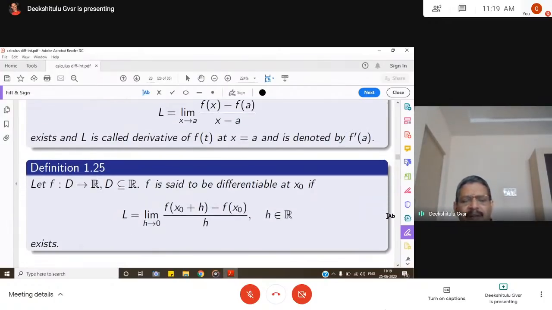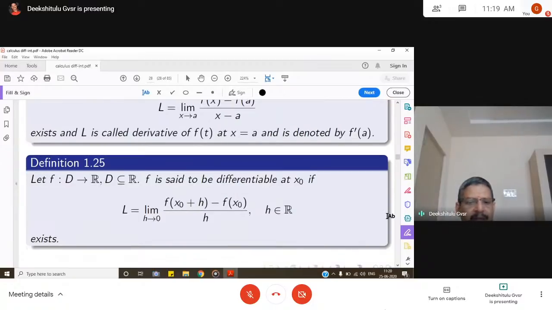Or in other terms, another way we also write this is limit h goes to 0, f of x naught plus h minus f of x naught by h. The only difference between the previous definition and this definition is that any general x can be expressed as x naught plus h. That's all. Nothing more to say about this.